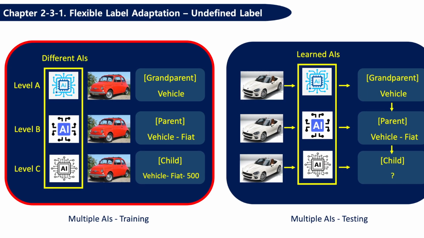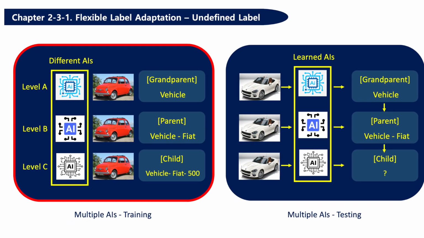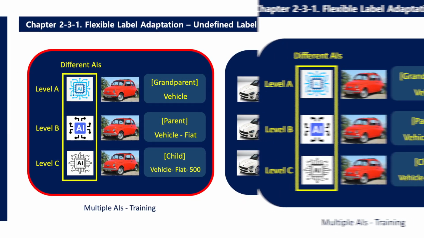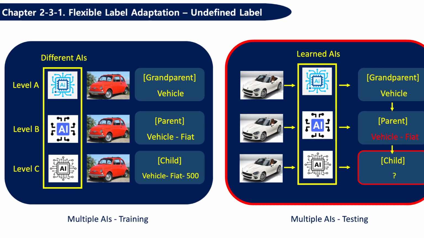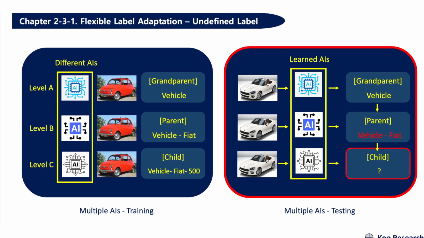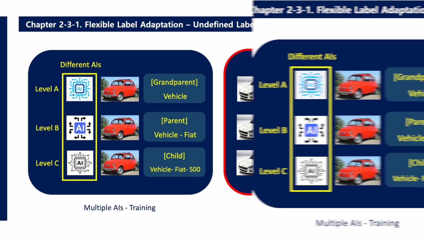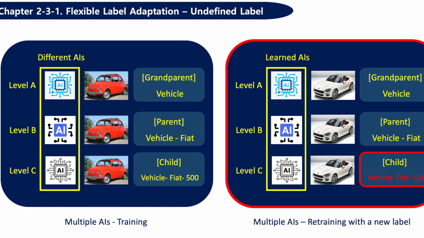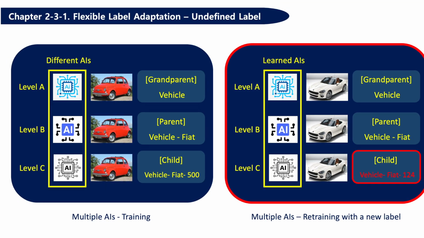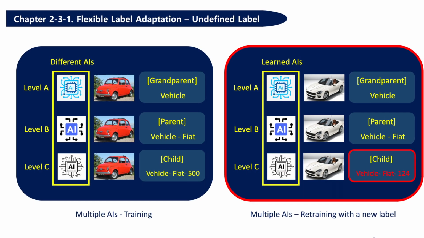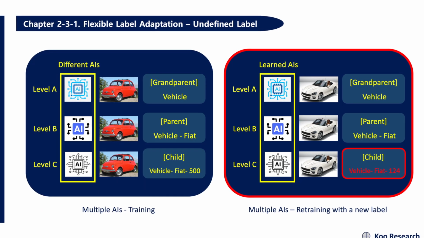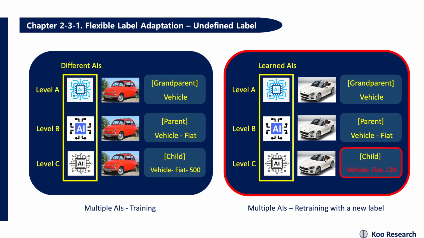For instance, as illustrated in this figure, after multiple AIs trained on labels like vehicle, Fiat, and 500, they encounter a sample labeled vehicle, Fiat, and 124. Then, they recognize this sample only up to the label vehicle and Fiat. To adapt with this new label, 124 at level C, as seen in this figure, the multiple AIs undergo retraining this sample with the specific label vehicle, Fiat, and 124 at level A, B, and C, respectively.